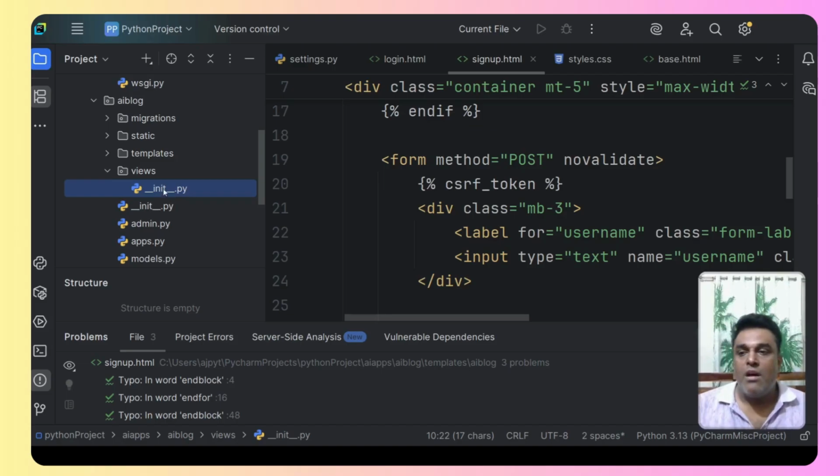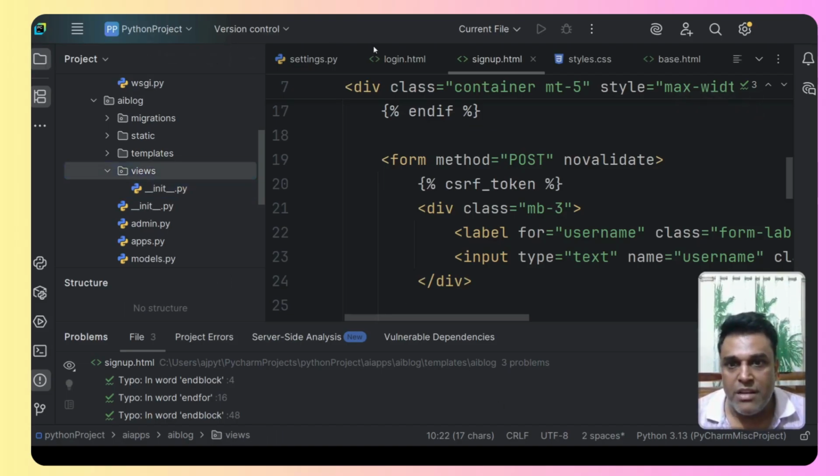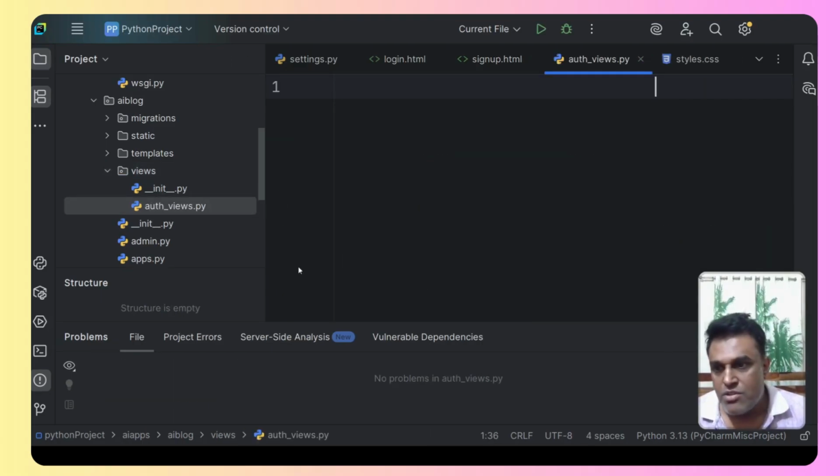Now, inside this, we will be creating the first Python file, and that is auth_views.py. This is where we are going to store all the code for the login and the sign up.